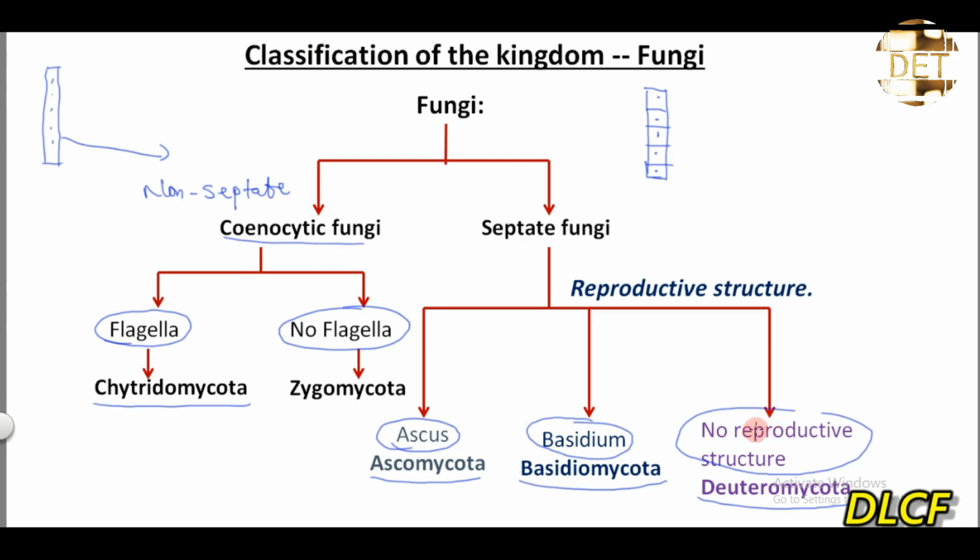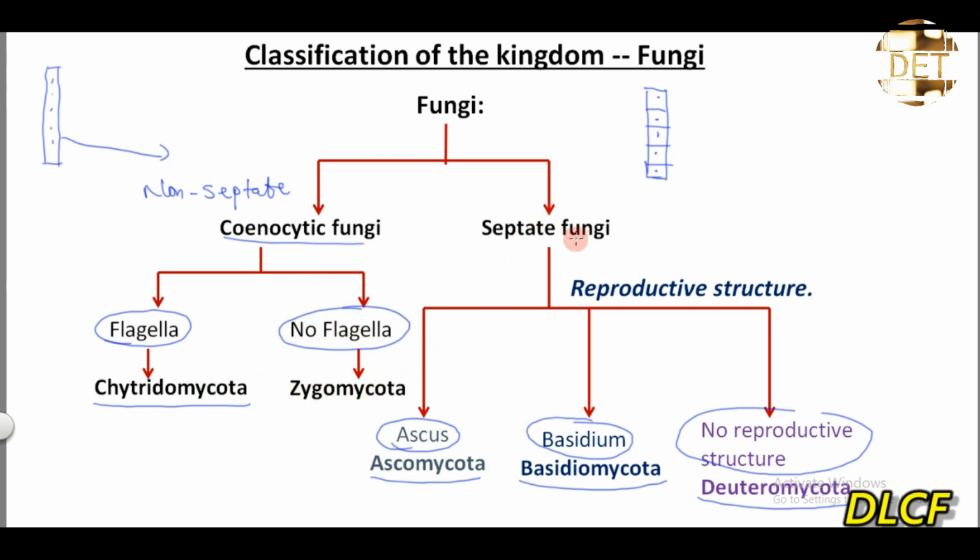So master this table. Again, fungi are classified into two broad groups. We have coenocytic fungi and the septate fungi. The coenocytic fungi are further divided into two divisions, based on the presence or absence of flagella. Those that have flagella are referred to as chytridomycota. Those without flagella are the zygomycota.